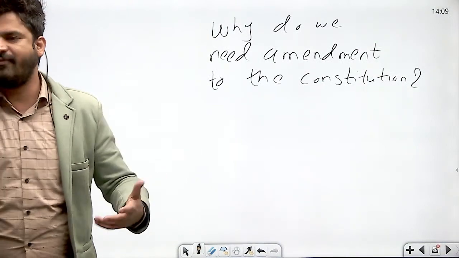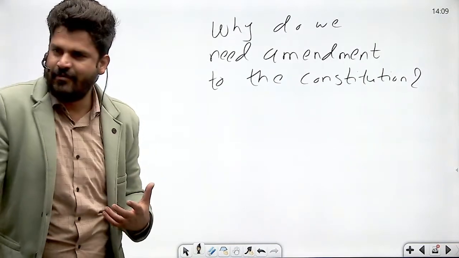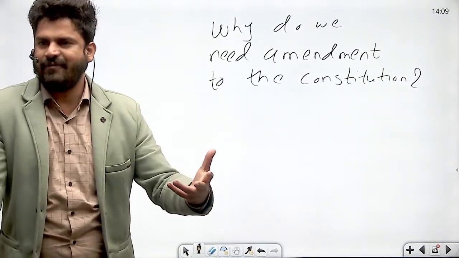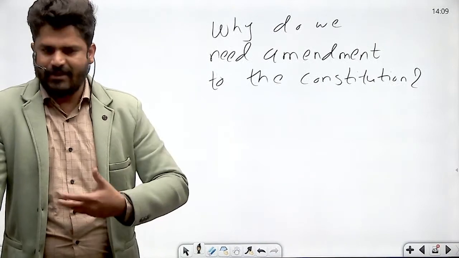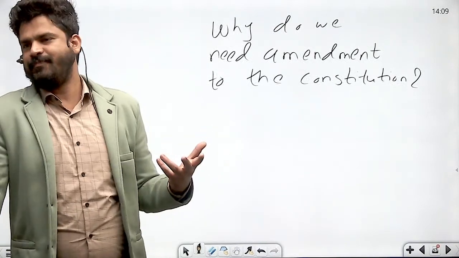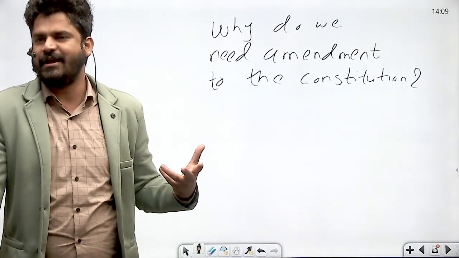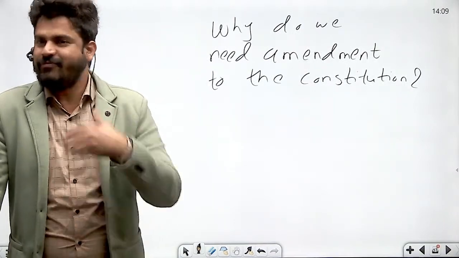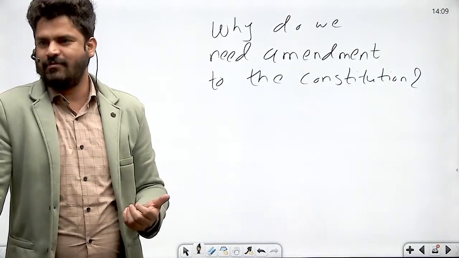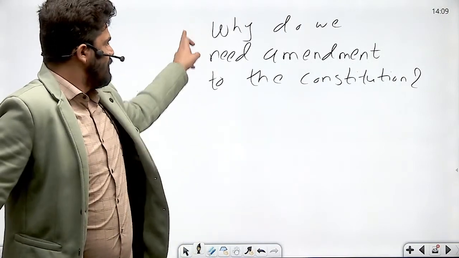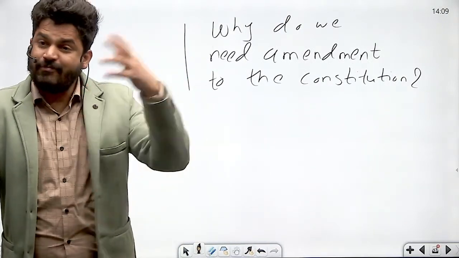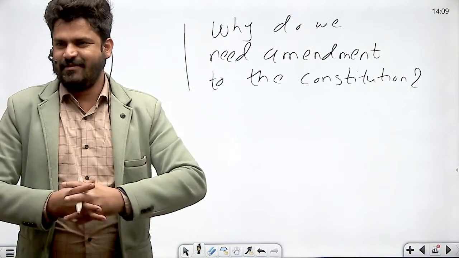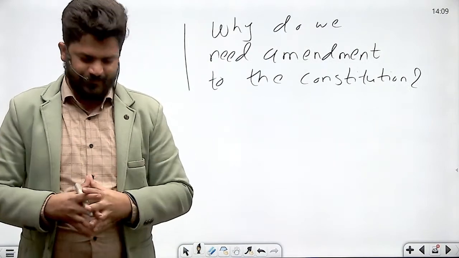They were men of impeccable integrity. They were forefathers of our Constitution. They were extremely talented people. They had high moral standards. Now they have made the Constitution. Then why do we need the amendment to the Constitution made by such experts? This is the question.